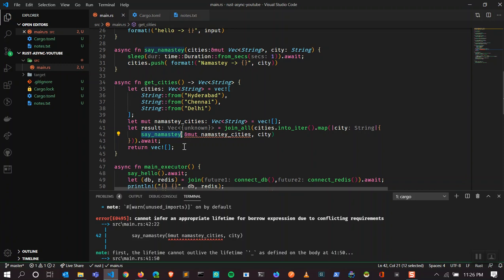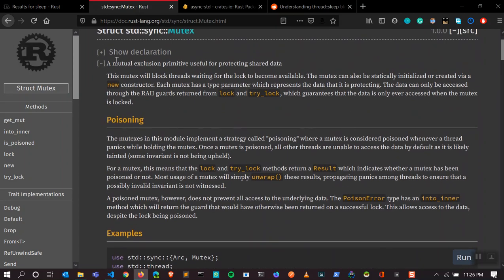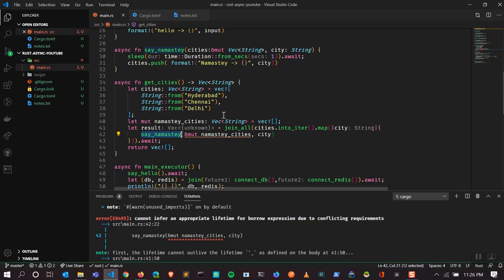So what we're going to do, we're going to use something called a mutex. So what is a mutex? If you go to Mutex, it is a mutual exclusion primitive useful for protecting shared data. So mutex helps us protect the data which we are sharing across threads. So that's what I'm going to do.